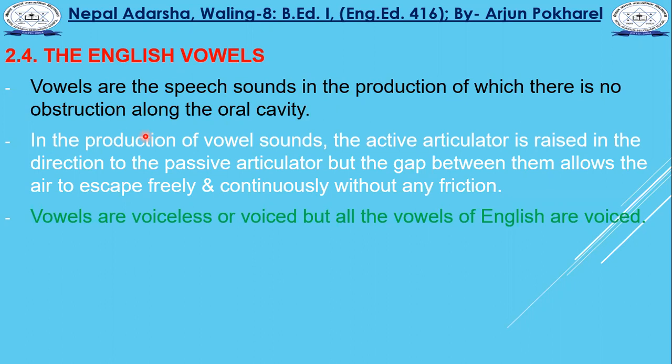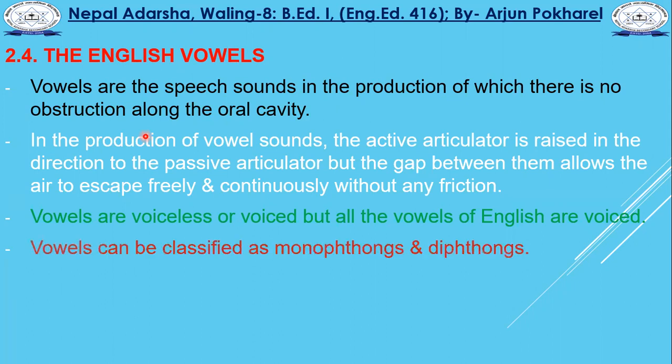Now, vowels can be classified as monophthongs and diphthongs. How many are there? There are 12 monophthong vowels and 8 diphthong vowels. These 12 monophthongs and 8 diphthongs make 20 different vowels in English. That's why vowels can be classified as monophthongs and diphthongs.